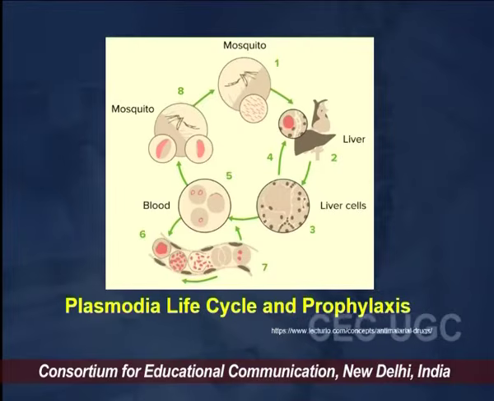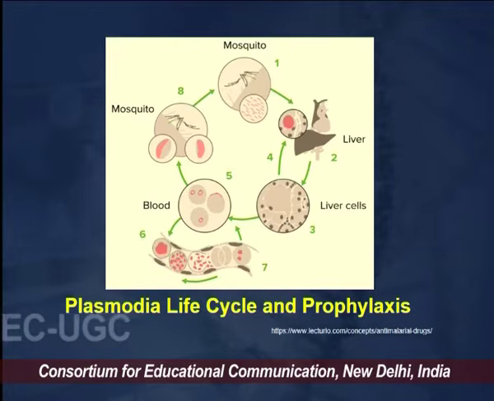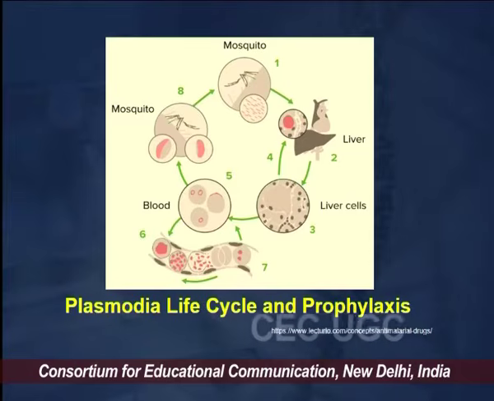We know that in the mosquito the sexual part of the cycle happens, but in the human host the asexual part of the cycle happens, which is divided into two major parts. One is in the liver, the other one is in the red blood cells. Once they infect the liver cells, the hepatic cells, the liver schizogony starts taking place, and once the liver schizogony ends, they start infecting the blood, so the erythrocytic schizogony starts taking place. From the blood, finally the gametocytes are formed, which are taken up by the mosquito bite, and the further sexual cycles start taking place in the mosquitoes.